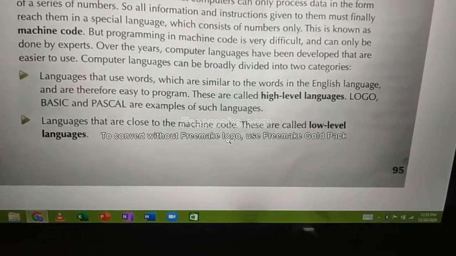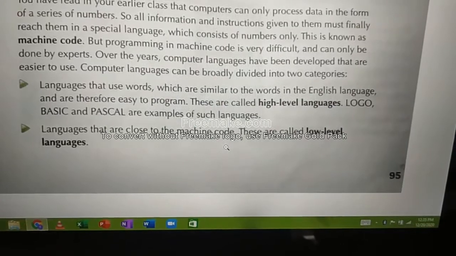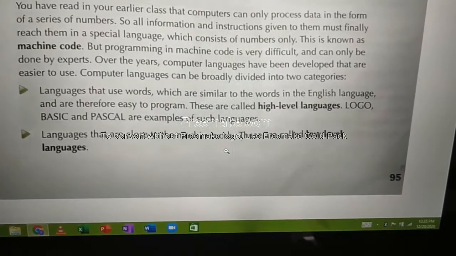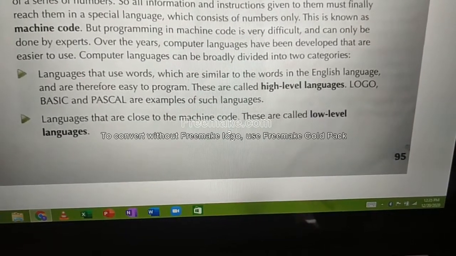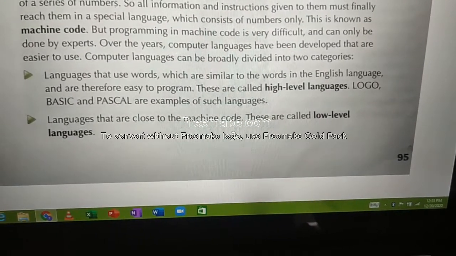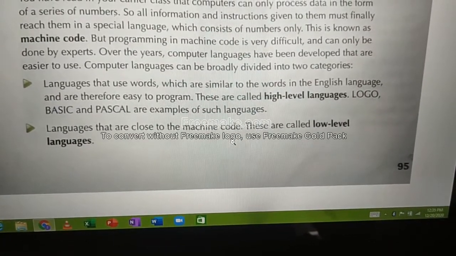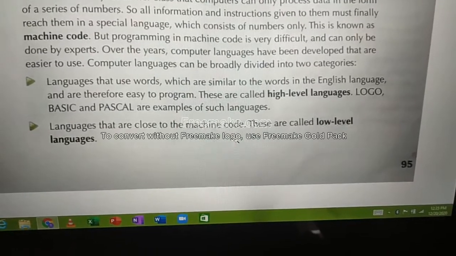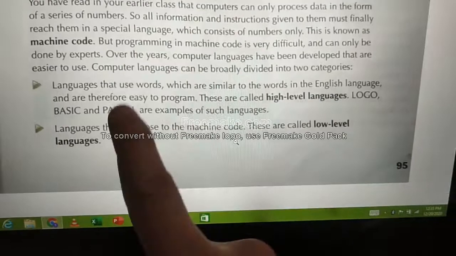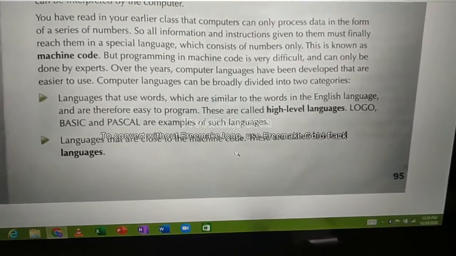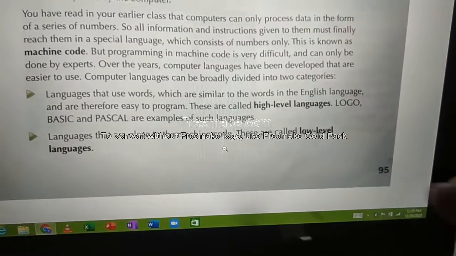With English language you can do programming. English language in the sense most of the words will be related to English. Using those English related words you can do programming and they are therefore easy to program. Since using English words, programs in this language can be done easily. These are called high level languages. Since it is very easy, it is called high level language. If it is not easy, it is low level language.